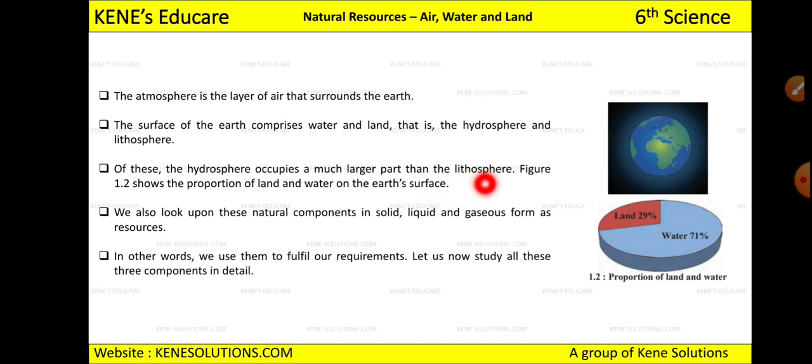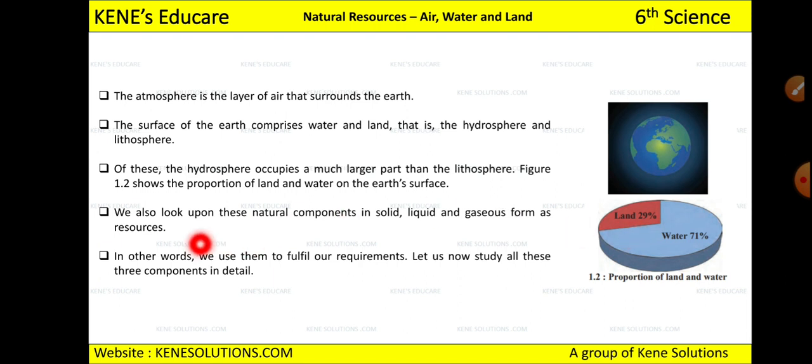When you see a globe, you will see the hydrosphere, which means water, is more and land is less. Okay, now figure 1.2 shows the proportion of land and water on the earth's surface. So this is how much water is present on the earth: 70% water and 29% land.